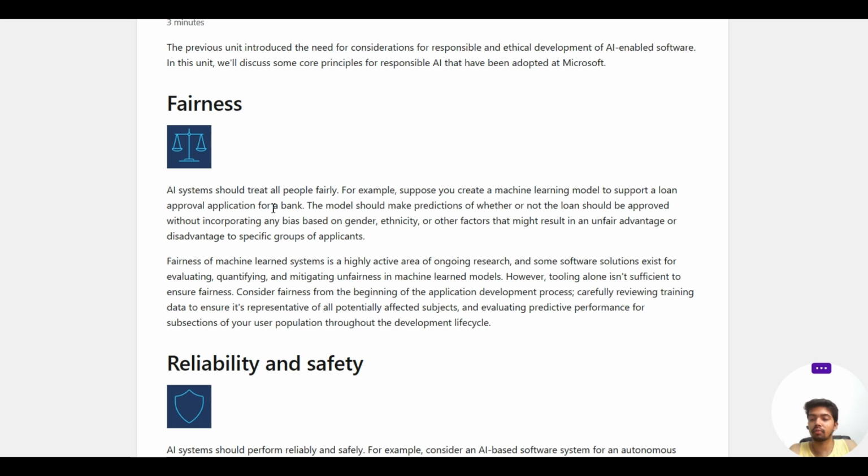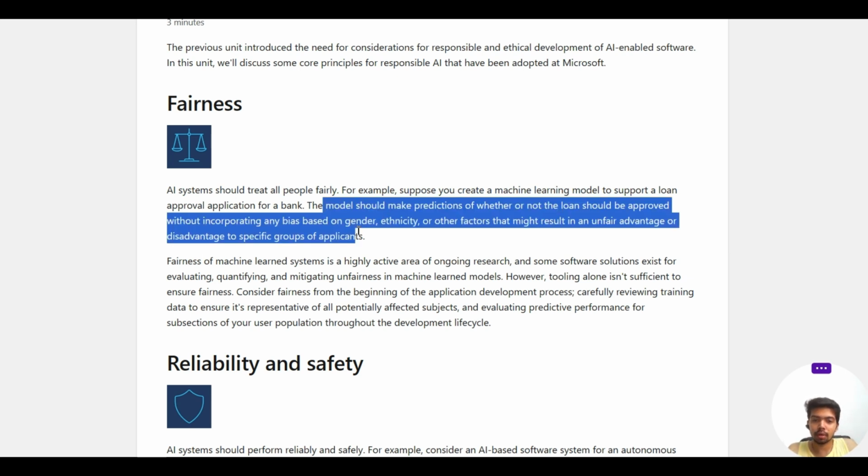It cannot discriminate on the basis of sex, male or female, or on the basis of race, African American, Asian. It has to be very fair. Suppose you create a machine learning model to support loan approval for an application, and your model is biased, and then it is not fair, and it gives an unfair advantage to the people it is biased towards.